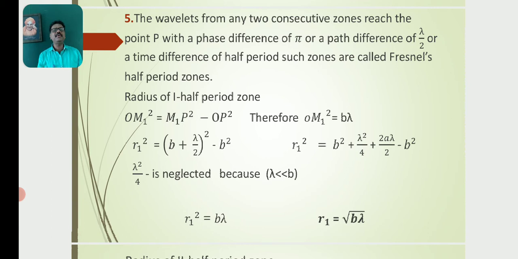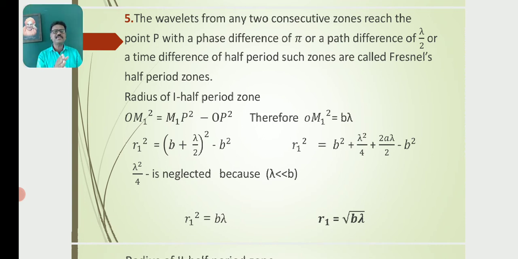The wavelets from any two consecutive zones reach the point P with a phase difference of pi, or a path difference of lambda by 2, or a time difference of half period. Such zones are called Fresnel's half-period zones. The radius of the first half-period zone: OM1 square is equal to M1P square minus OP square. Then r1 square is equal to (b plus lambda by 2) whole square minus b square. Therefore, OM1 square is equal to b lambda.